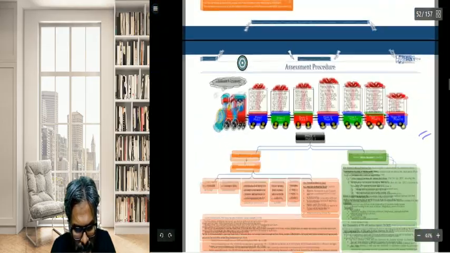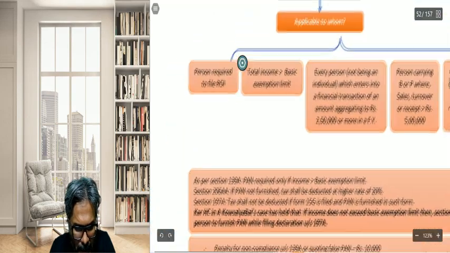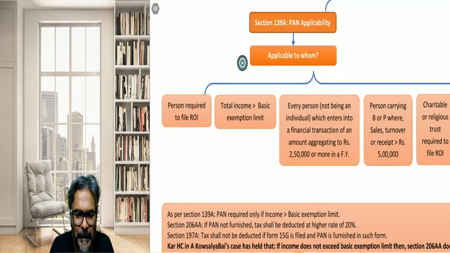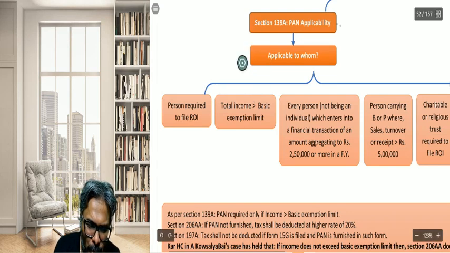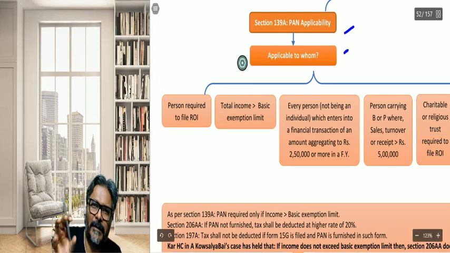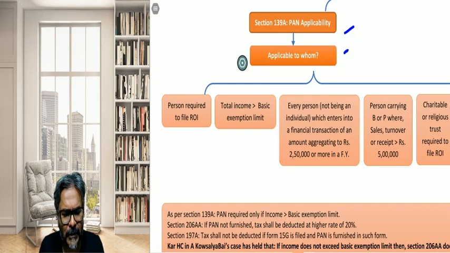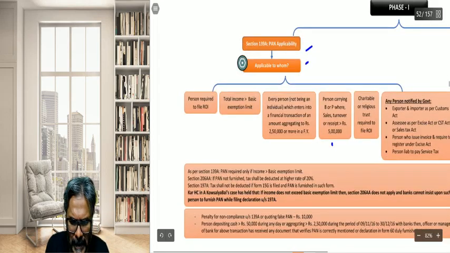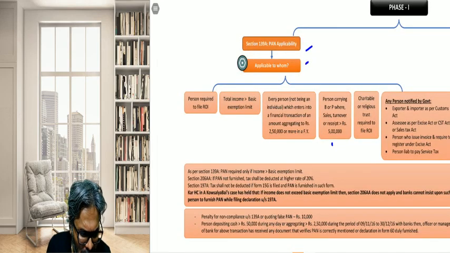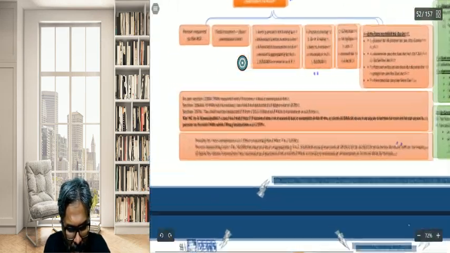Now assessment procedure, students, as we all are aware, initial provisions are there about the PAN, the applicability of the PAN and all. This part, students, you can just read out, about who is the person to whom there is an obligation to obtain the PAN. There are various persons and thresholds which have been given to you. These are the persons to whom the PAN is applicable. Just a single reading required, not much into this. One case law we always read herein.